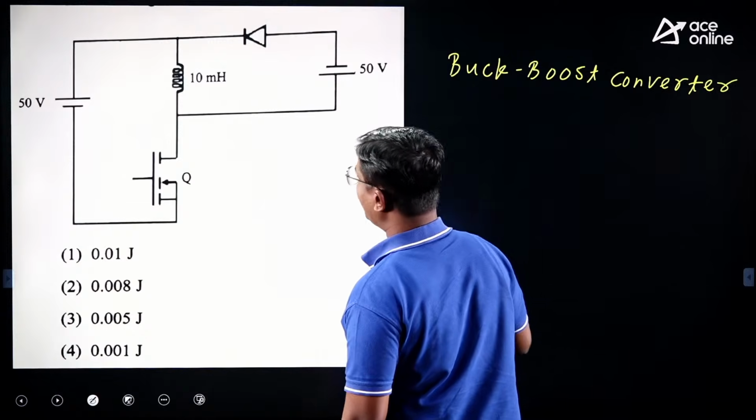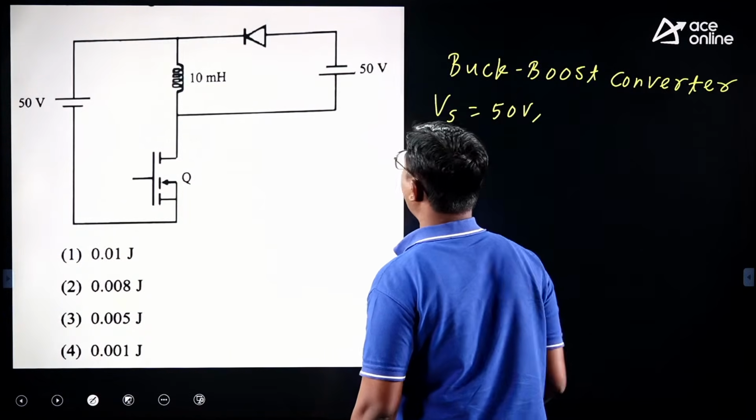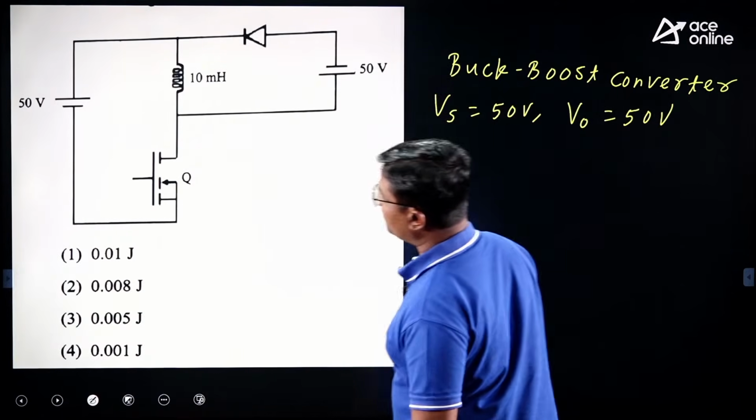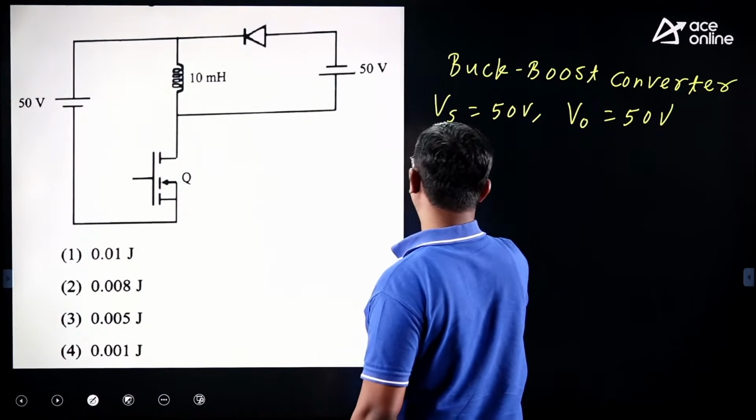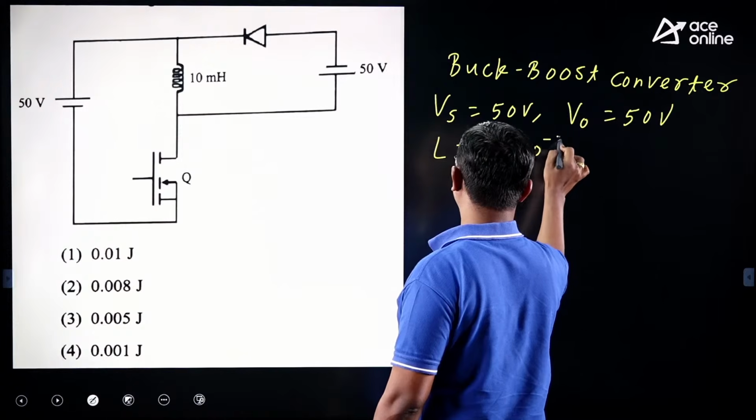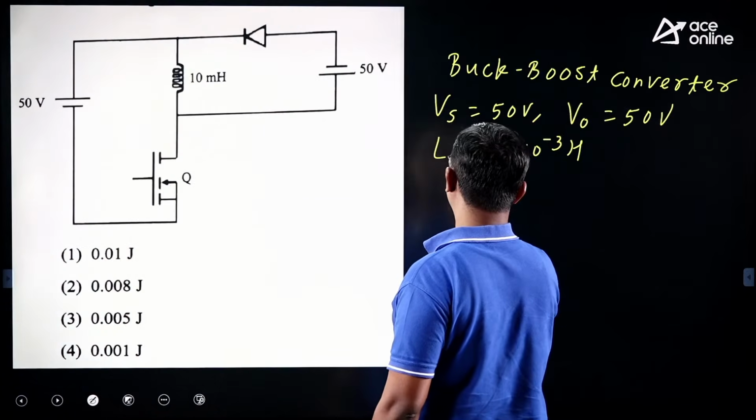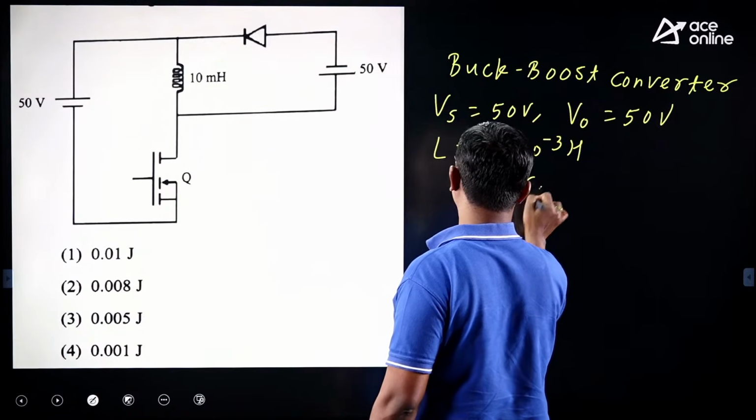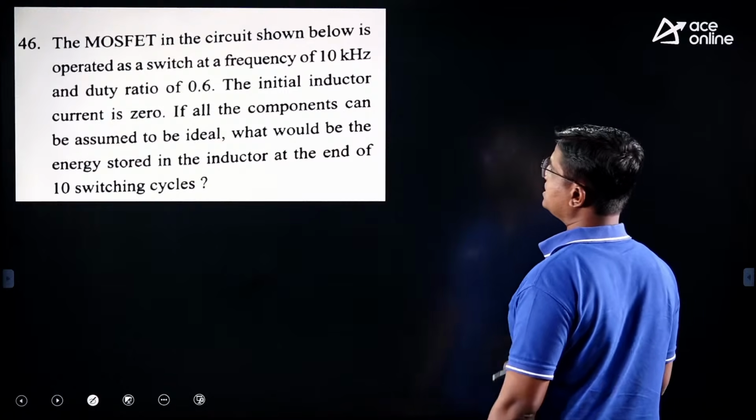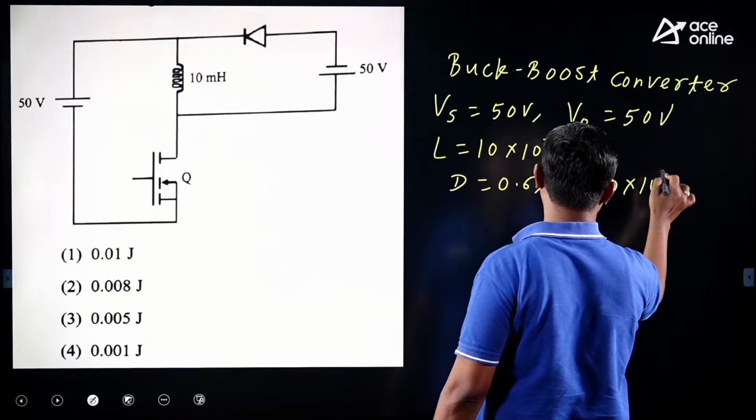It is given that supply voltage is 50 volt. Output voltage is also 50 volt. Supply voltage 50 volt, output voltage 50 volt. Inductor L is equal to 10 millihenry. Next, duty cycle is 0.6. Switching frequency is 10 kilohertz. F is equal to 10 into 10 to the power 3 hertz.